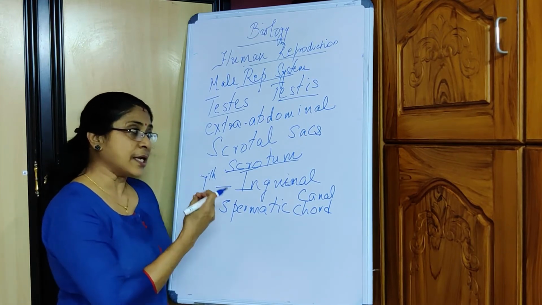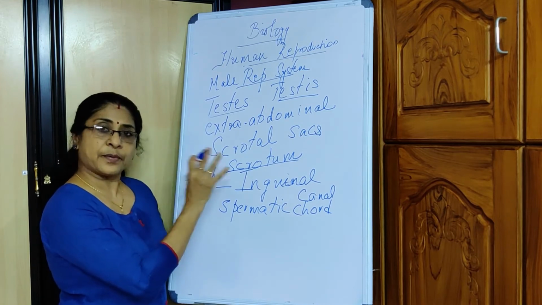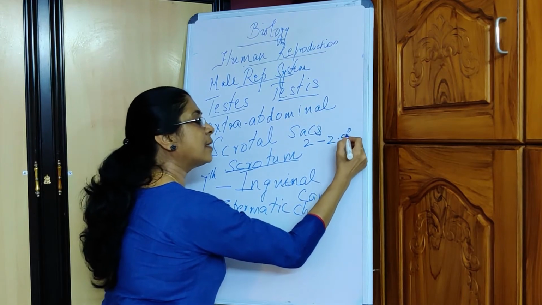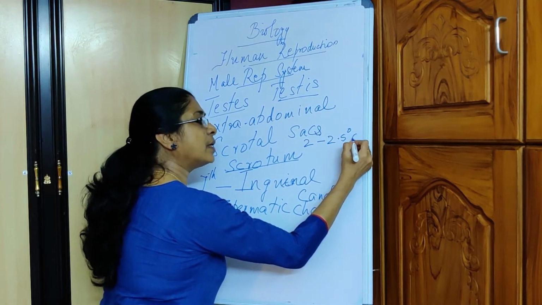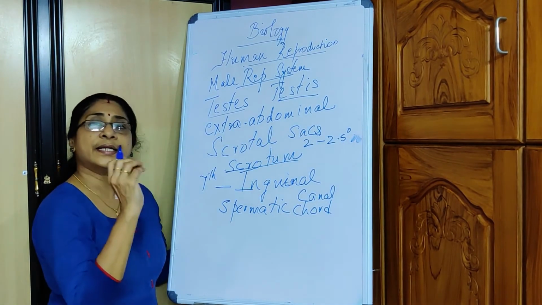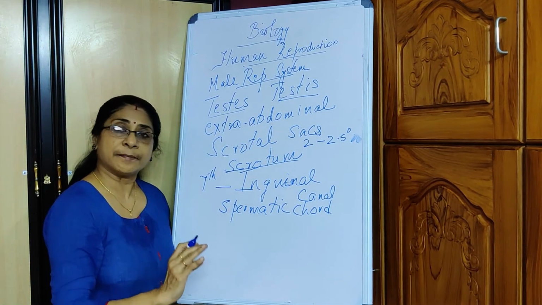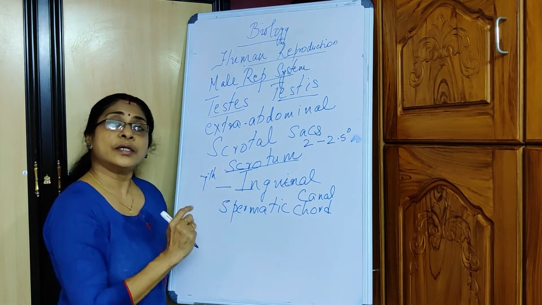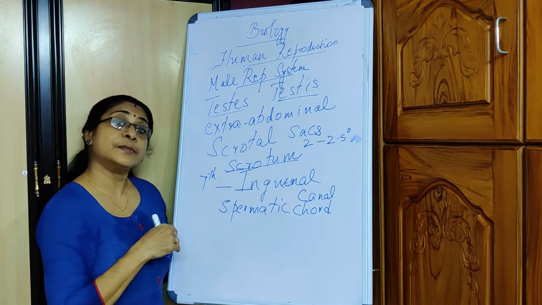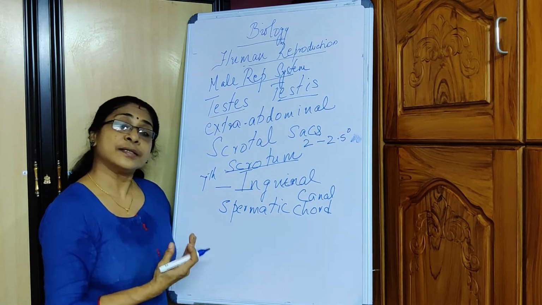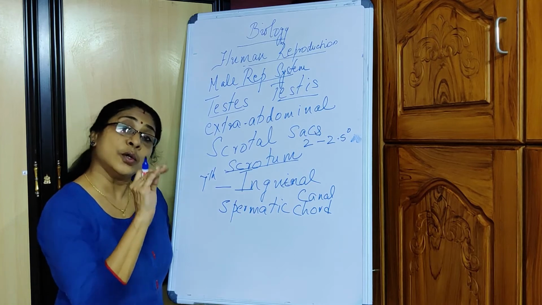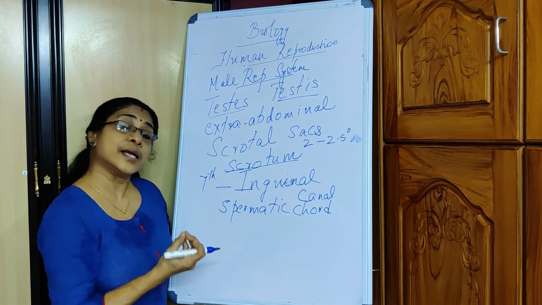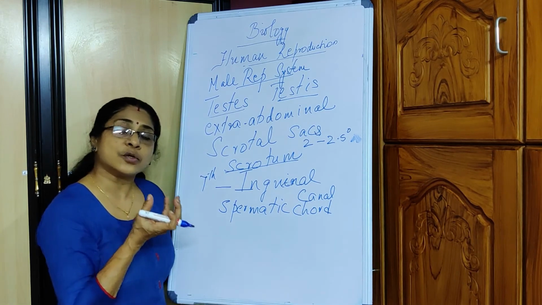It always keeps the testicular temperature at 2 to 2.5 degrees less than the body temperature, in order to facilitate the process of spermatogenesis. Spermatogenesis can happen only in a lower temperature. So that is the reason why the testes relocates itself to the scrotal sac.